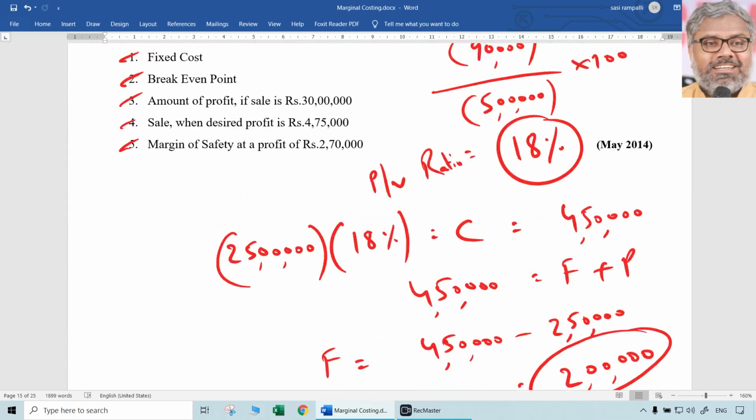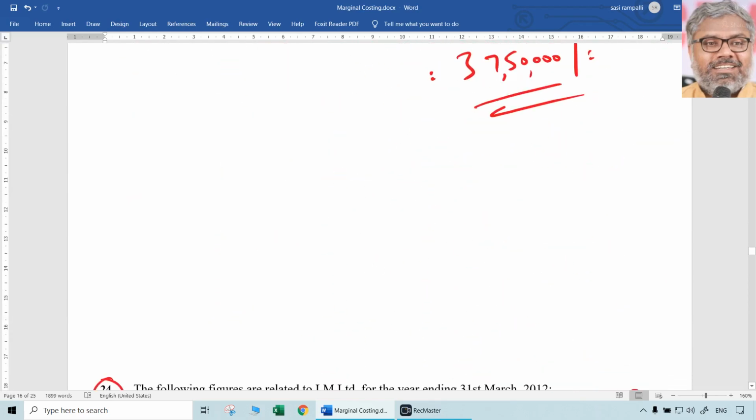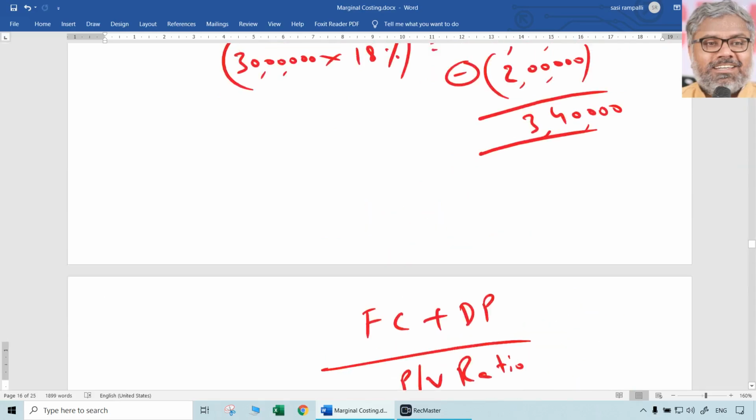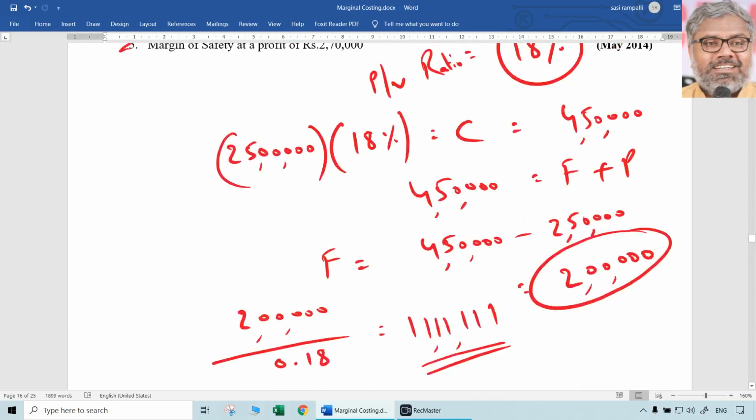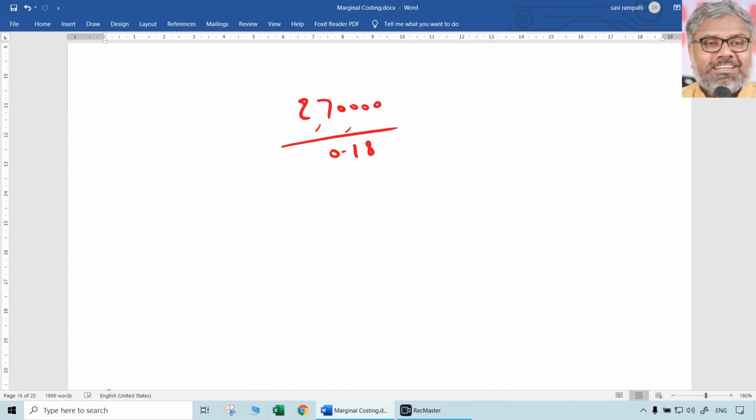Next, margin of safety at a profit of 2,70,000. That is again a straightforward question. Margin of safety formula we know. What is margin of safety formula? Profit by PV ratio. And profit is given in that question. That is a different case. If 2,70,000 is the profit, profit divided by PV ratio is margin of safety. So what is the answer for that question? Straight substitution in the formula. 270,000 divided by 0.18. 15 lakhs rupees is the margin of safety.